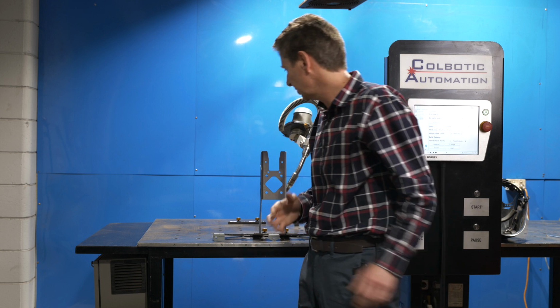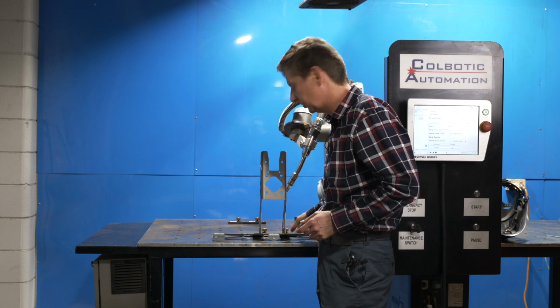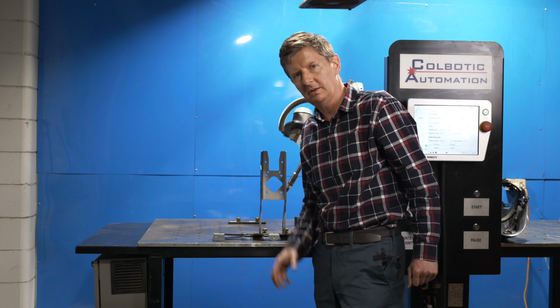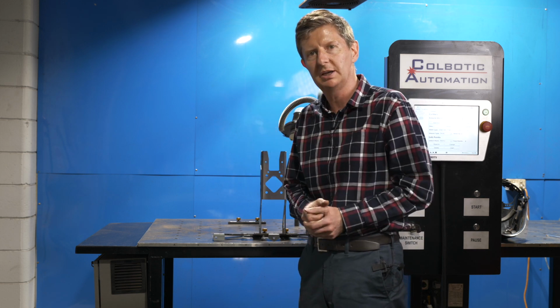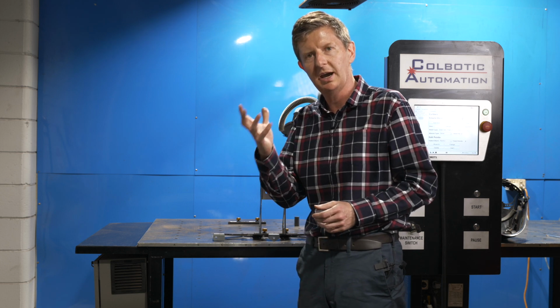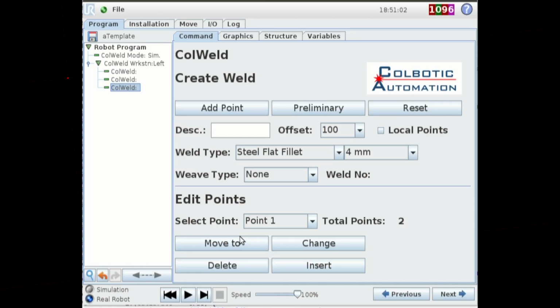As I was observing that, I noticed that I wasn't particularly happy with the torch angle for this point here. So there's a feature, a block down the bottom of the ColWeld software node. We can edit our points.